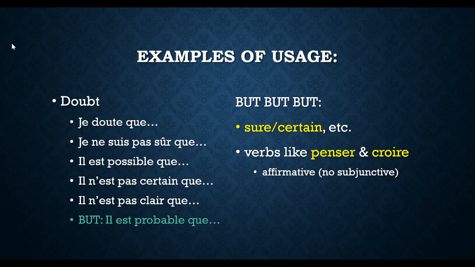So if you are saying any of these affirmatively, then that is going to be no subjunctive. That's just going to be plain old indicative. You got me? Okay. But if it is negative, so if you say, I'm not sure, I'm not certain, I don't think so, I don't believe so, there's doubt in there, okay? So if you are going to have any tiny bit of doubt, then that is going to be subjunctive.